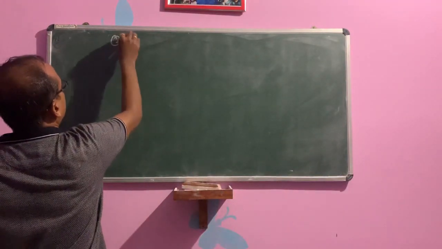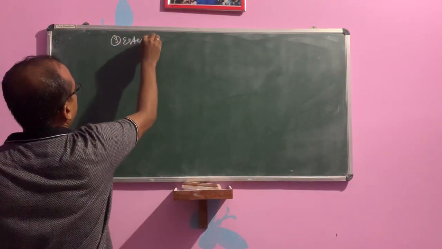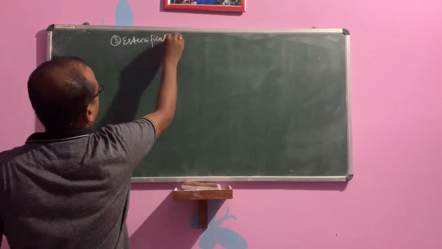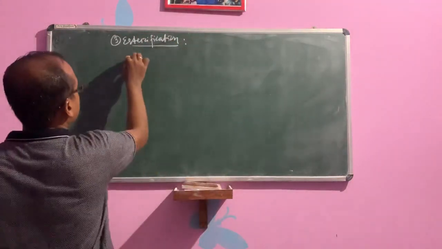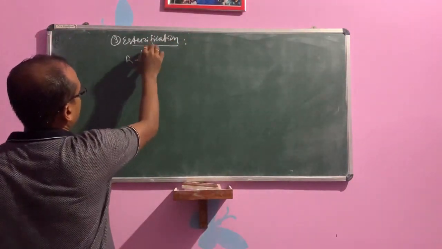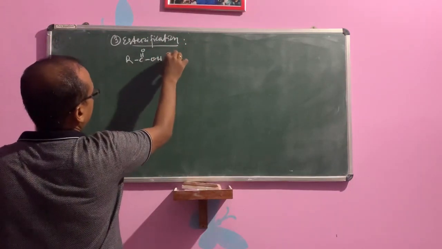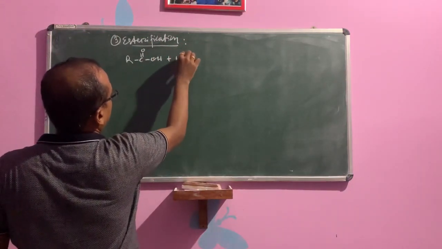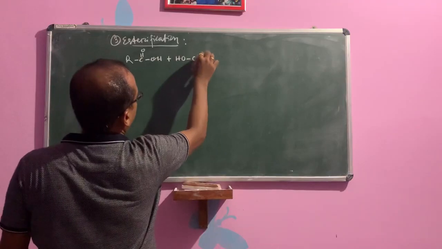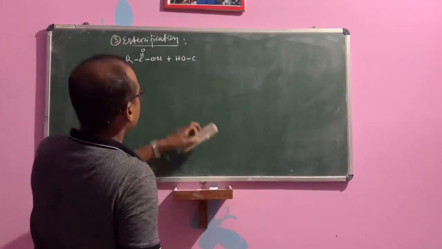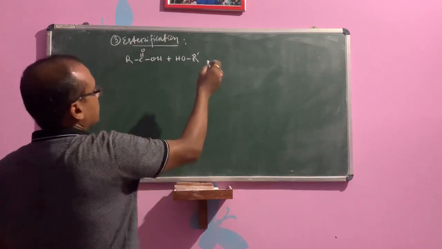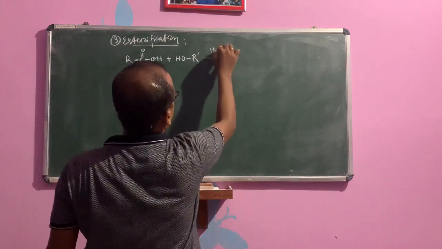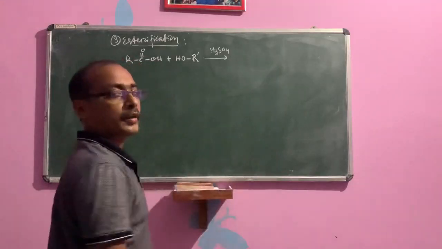Third one, esterification. When carboxylic acid, take one example, RCOOH plus alcohol, HO bond R dash, in presence of sulfuric acid, H plus simple, or we can write H plus.